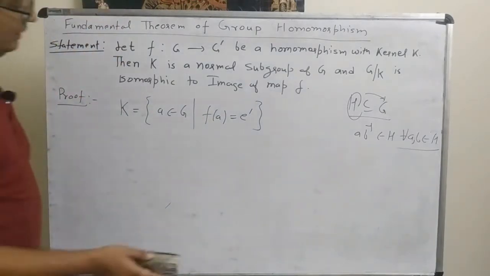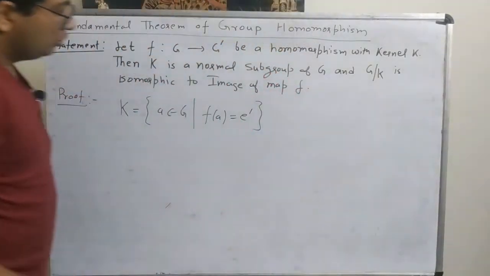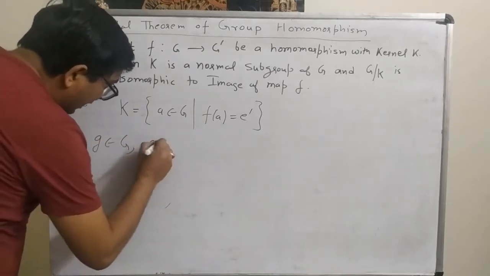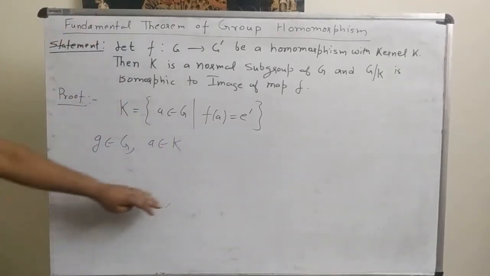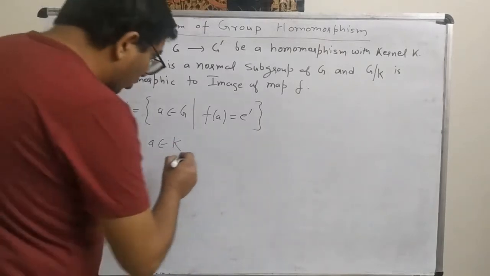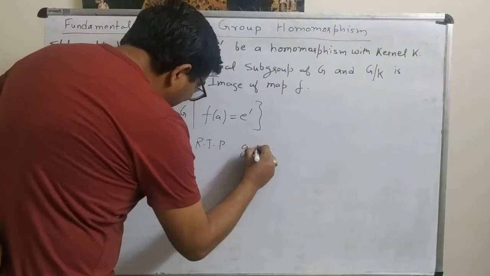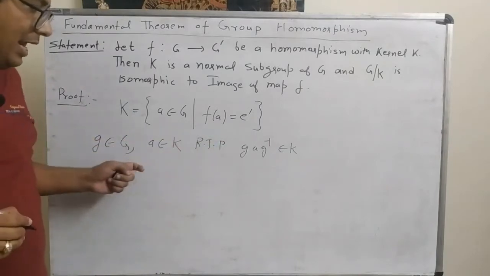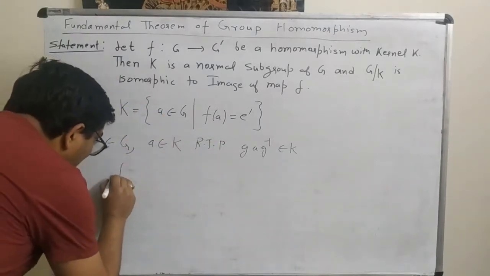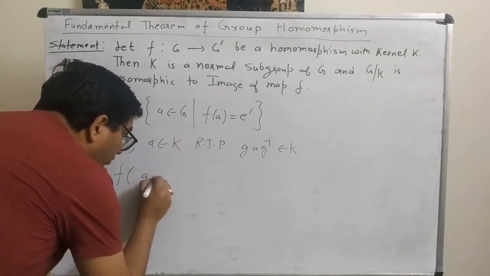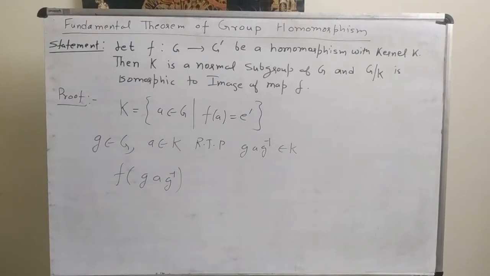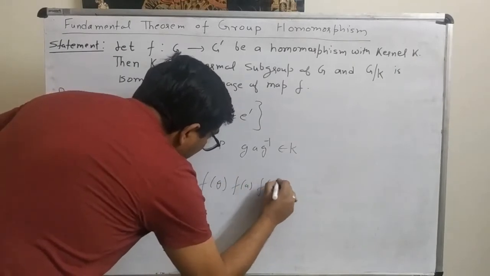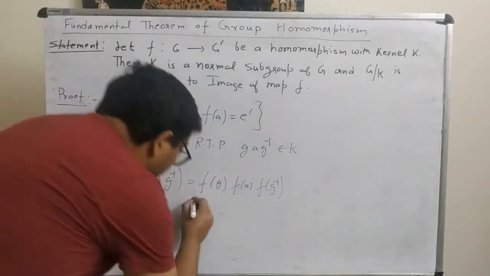So now let's take an element g belonging to capital G and a belonging to K. By the definition of normal subgroup, to prove that K is a normal subgroup, we are required to prove that g a g inverse belongs to K, for g belonging to G and a belonging to K. So again, same thing. Now let us take f of g a g inverse.